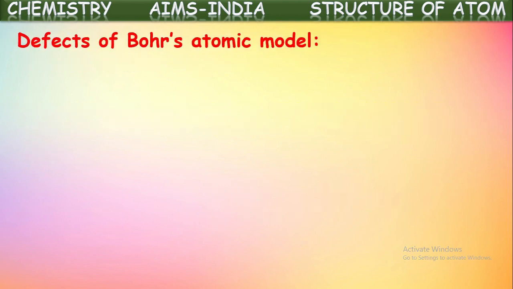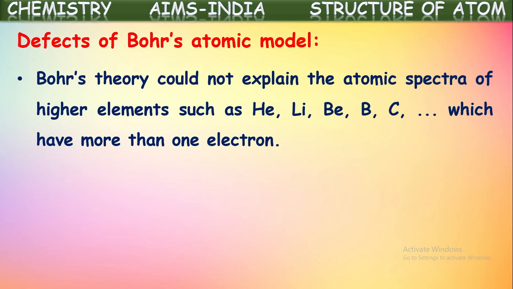Even though it gives much clarity about the structure of the atom and explained the hydrogen atomic spectra, the line spectra of hydrogen, very well, there are some limitations in this theory. Those we call the defects of Bohr's atomic model. Let us see what those are.